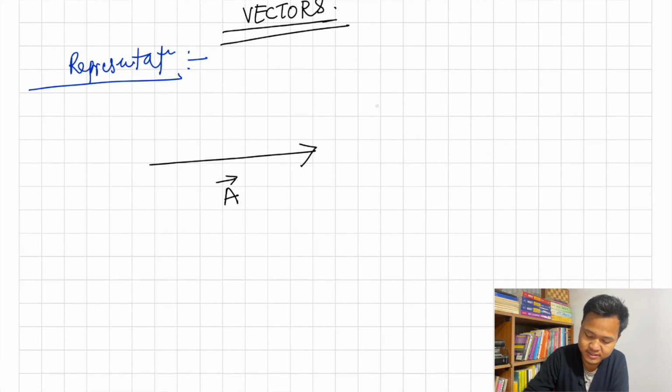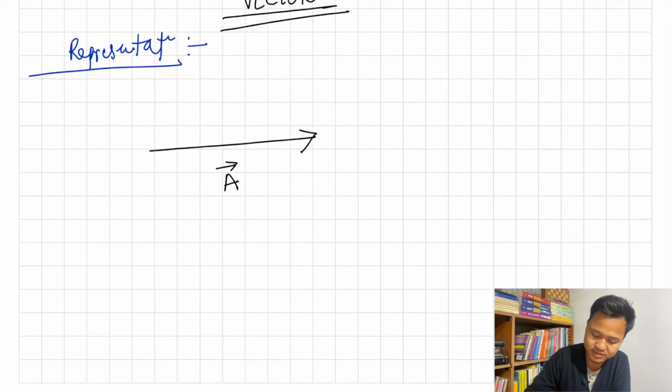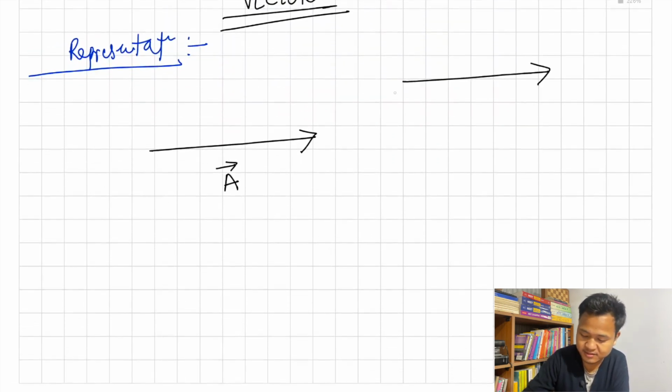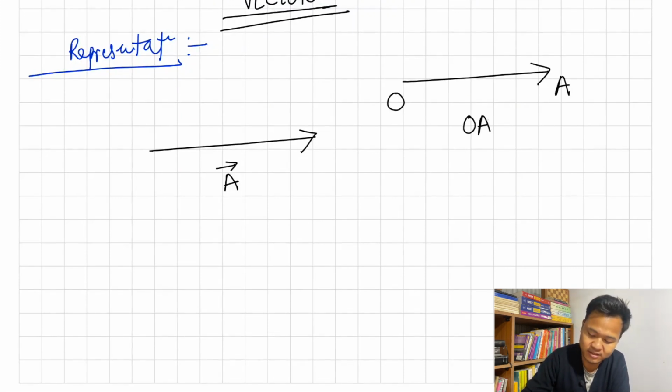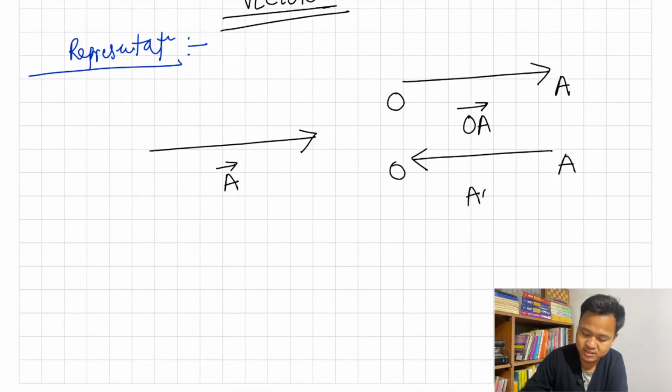You can also write, suppose I have a vector going from O to A. How do I write this? I can write this as OA bar. If it is going in the opposite direction, from A to O, I have to write this as AO bar.